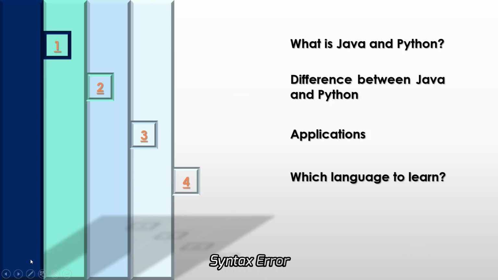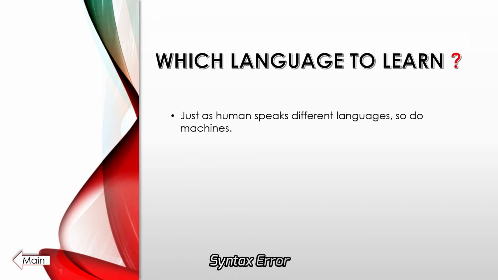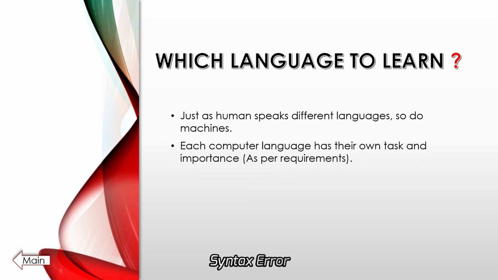Lastly, we need to see which language to learn. Just as humans speak different languages, so do machines, as I said in the starting. Each computer language has its own task and importance. As per requirements, each and every language is used. Sometimes languages are also combined and used, like for an application or a website, there might be Java and there might be Python. Both languages might be combined and used for a single website or application.